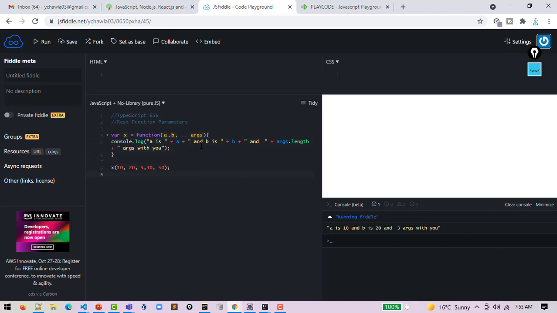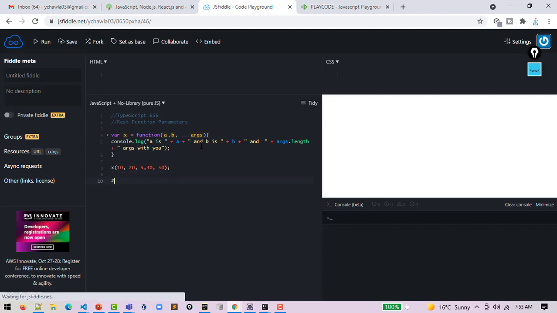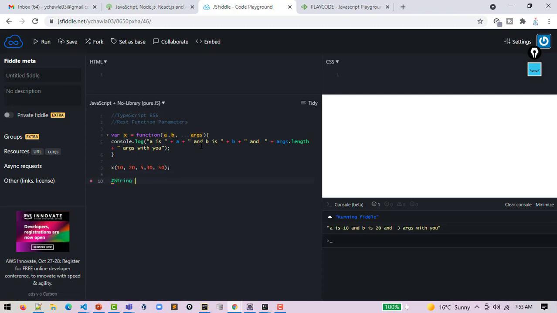So after default function parameters, how you can give a default value, same, we have this REST function parameter also, which does not force us to redefine functions. Then you have got this string templating also. So these are all new concepts, correct? With TypeScript, right. These are all latest concepts.